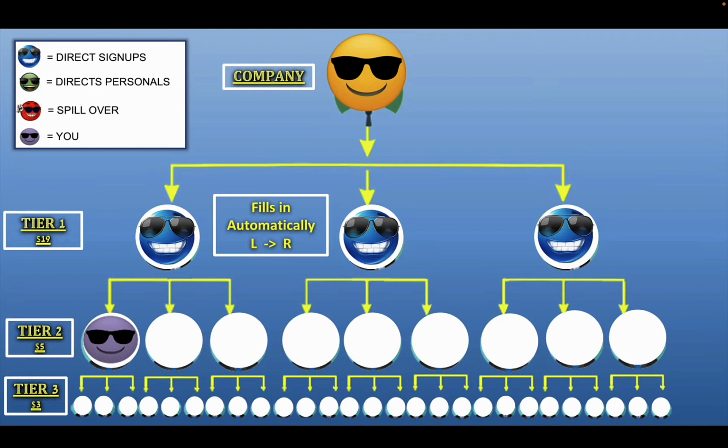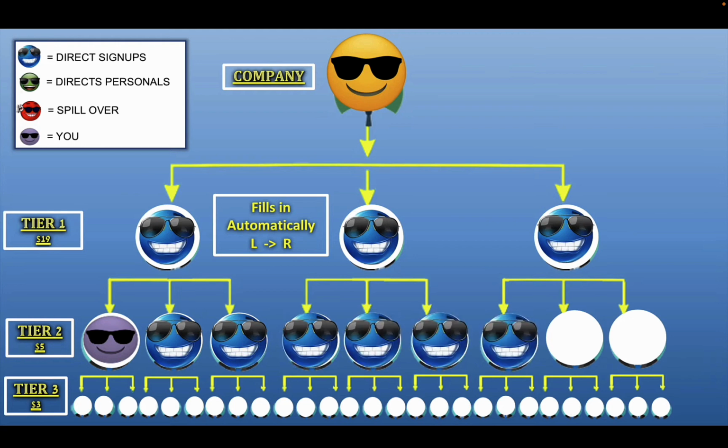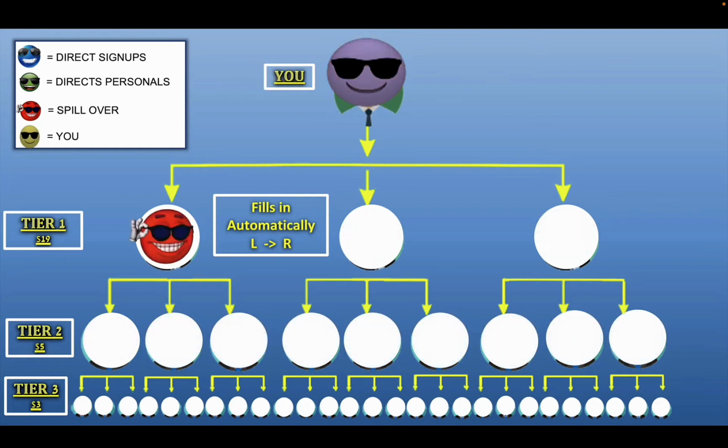Okay, so let's get back in the company sponsor and how you get the spillover. So as the company's bringing people in, it fills from the left to the right. It just keeps going until this is filled up, right? So what happens now is the next spot that the company brings in, or your sponsor, it's right down here in the bottom left is the next spot that they can open up. Well, guess what? That red means that spillover for you because they're in your first line. And if you look at your matrix, you now have one person in your matrix.